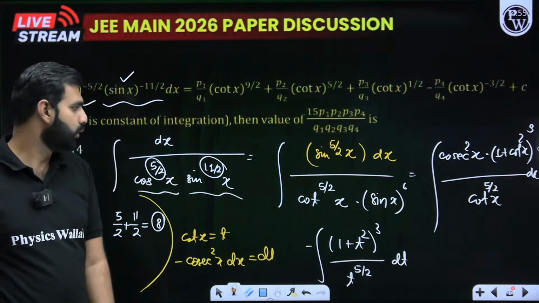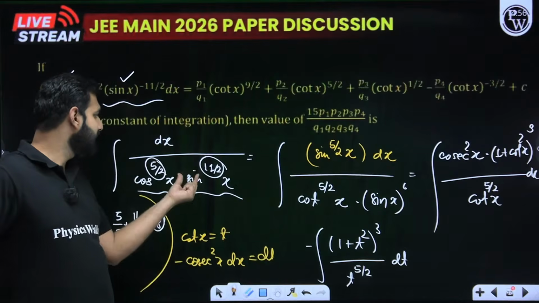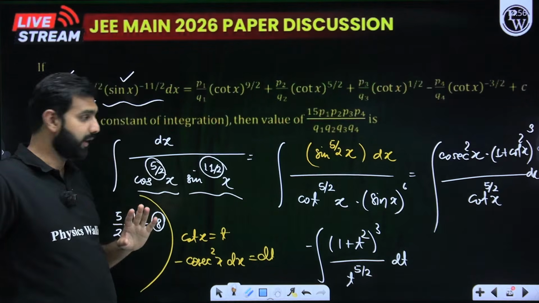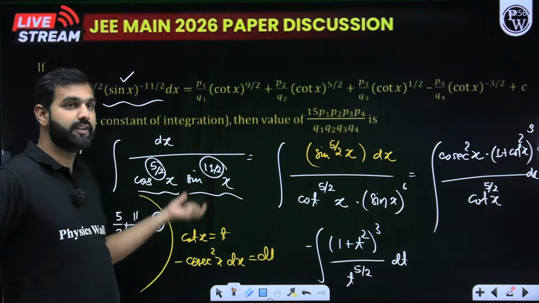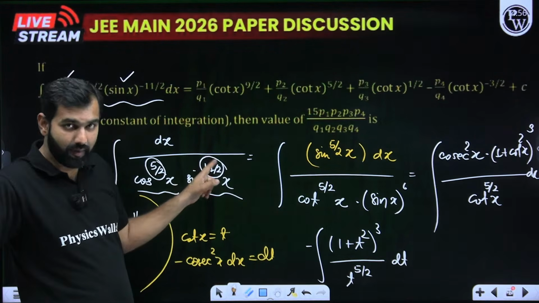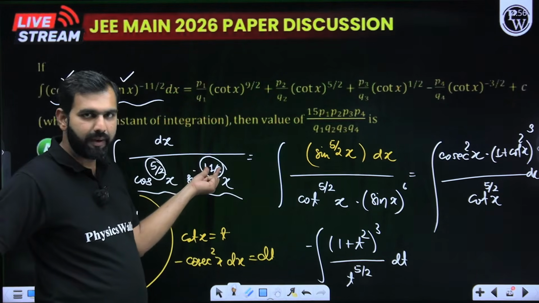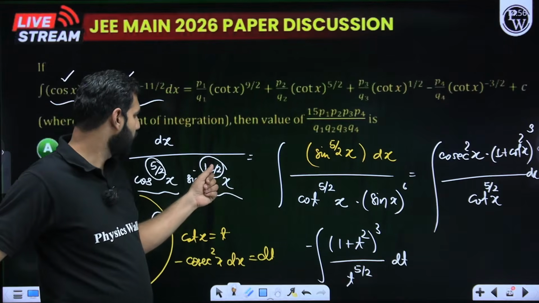So all I'm going to do is multiply and divide the numerator and denominator by sin x to the power 5 by 2. I repeat, I'll multiply the numerator and denominator by sin x to the power 5 by 2. So when I multiply sin x to the power 5 by 2 in the denominator, it becomes sin x to the power 11 by 2 plus 5 by 2. That is 16 by 2. Sorry, I hope I'm going great.